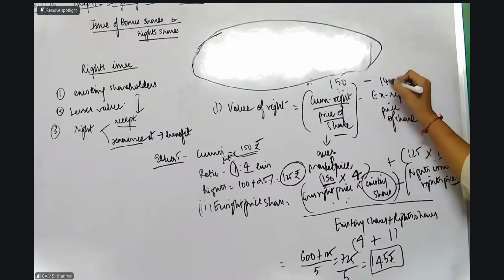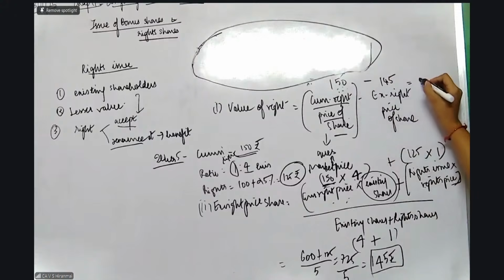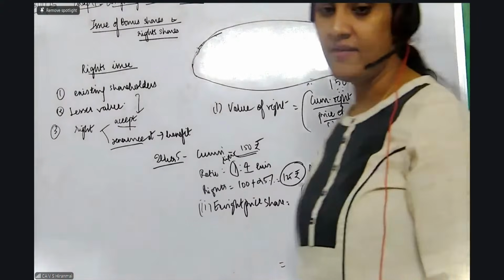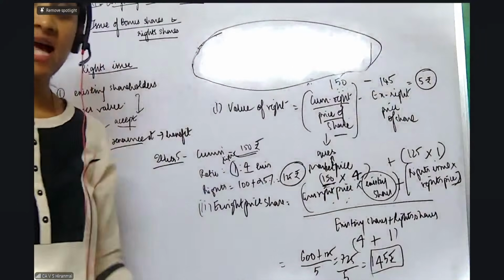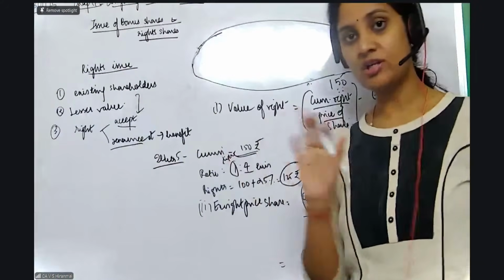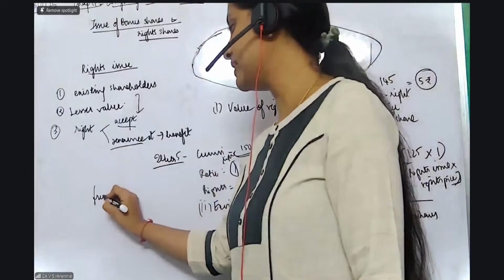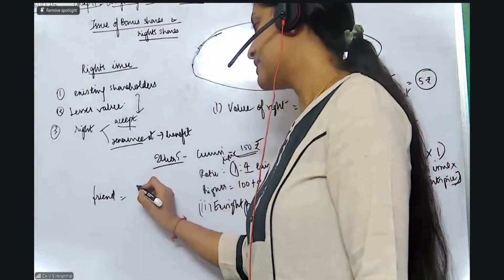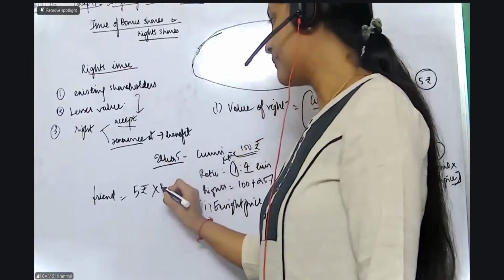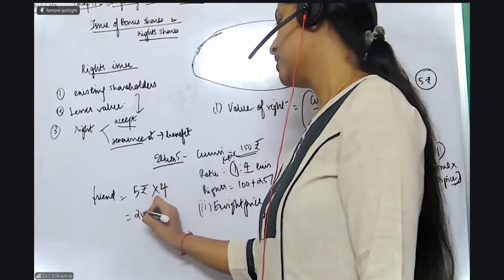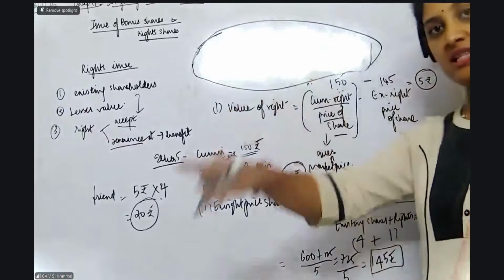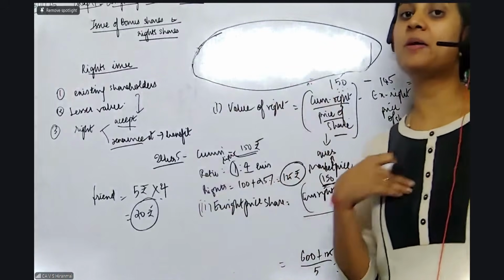Now put it here. 145. So this is 5 rupees per share. How much is it? 5 rupees per share. Value of right is 5 rupees. Suppose I want to give it to my friend, the rights I want to give it to my friend. So how much should my friend pay to me? All of you please see here. Very important. 5 rupees is the value of right per share. I am going to give him my existing share. He has to pay me additionally 20 rupees, apart from paying 125 to the company.